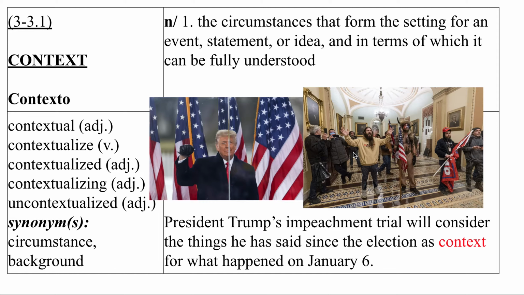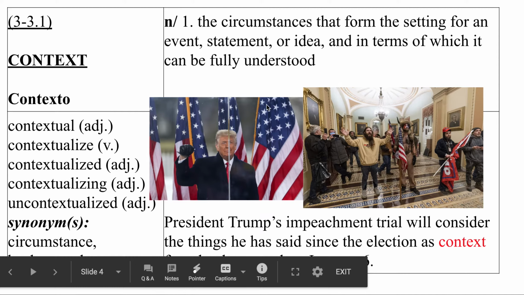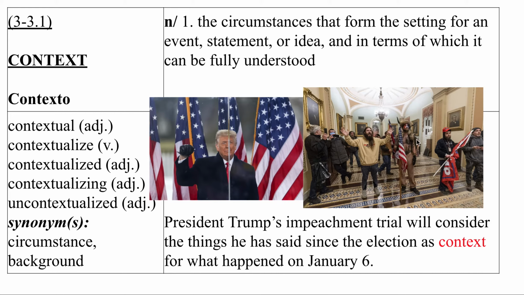So President Trump's impeachment trial will consider, because he was not there, obviously, he was not in the Capitol, he did not go in there, the things that he said. So these things that he said about the election before this happened, we could say that they form the setting for what these people did, that they could be part of the context for what these people did. And Republicans and Democrats disagree about how much this caused this, but it certainly is part of the context.